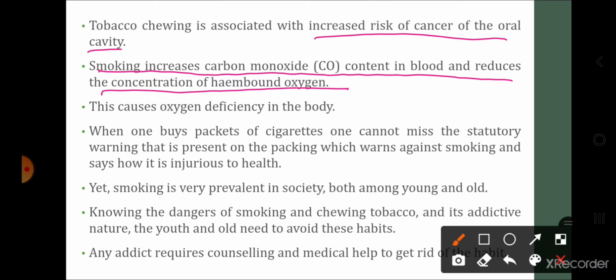The amount of heme-bound oxygen reduces. Some hemoglobin binds with carbon monoxide, so the amount of oxygen that binds to the hemoglobin automatically gets reduced. Now oxygen hemoglobin से bind नहीं होगा तो body में we will feel the deficiency of oxygen. So this causes the deficiency of oxygen in the body.